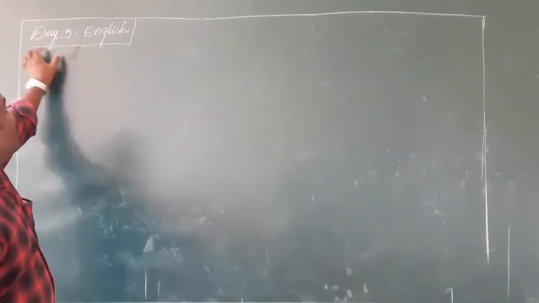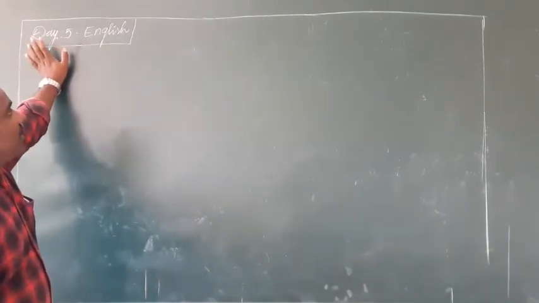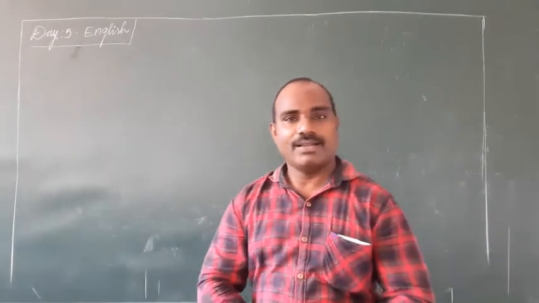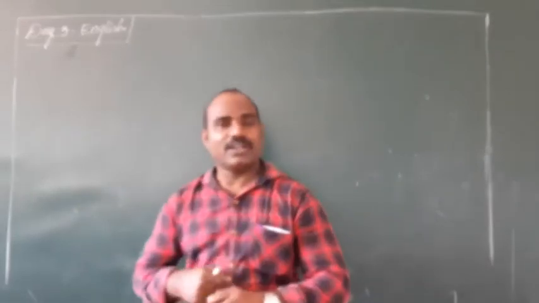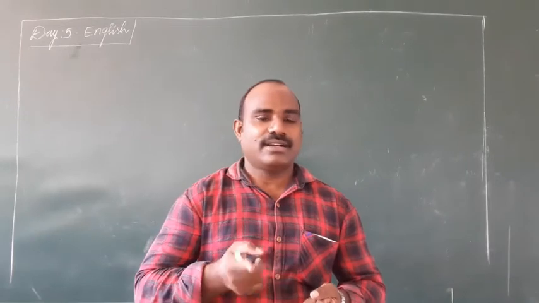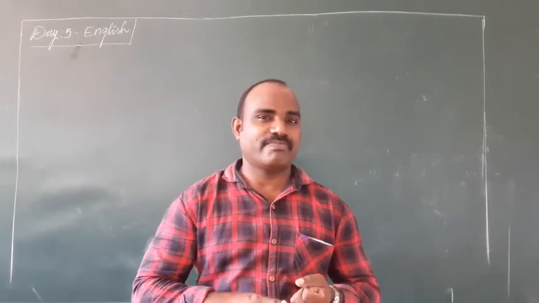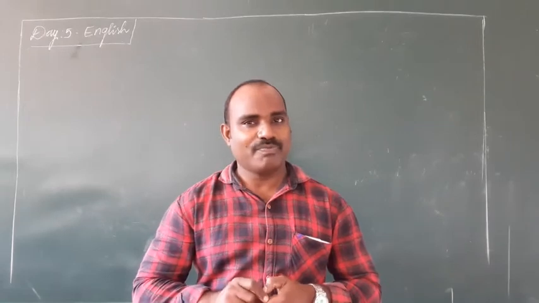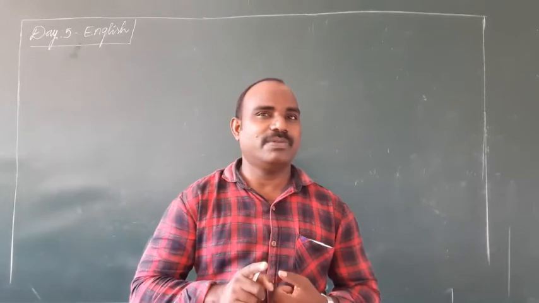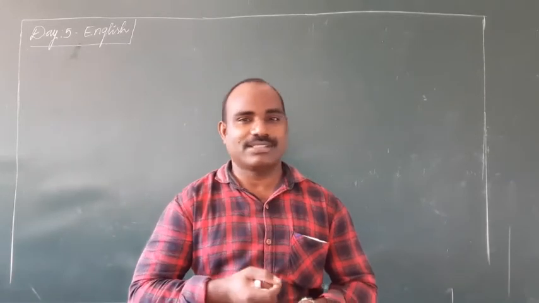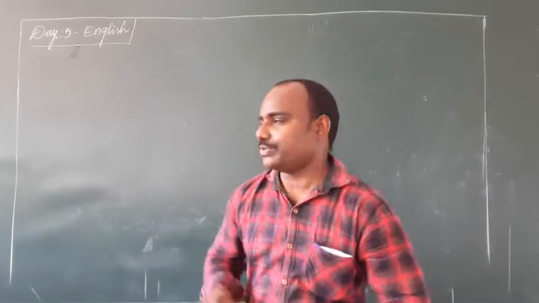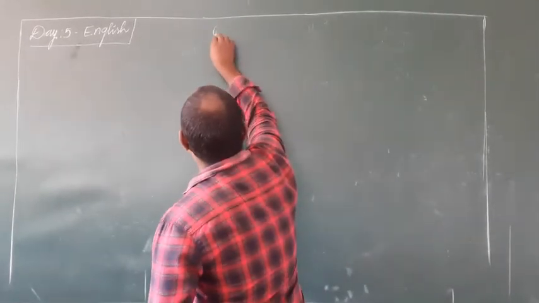Okay, today, we are in day 5. I would like to teach you the fourth part of speech, adjective. So far, we have completed 3 parts of speech. The first one, noun and its kinds, with some examples. Second one, pronoun, its kinds, with some examples. Third one, verb, its 2 kinds, with some examples. Now we are going to learn the fourth part of speech, adjective.